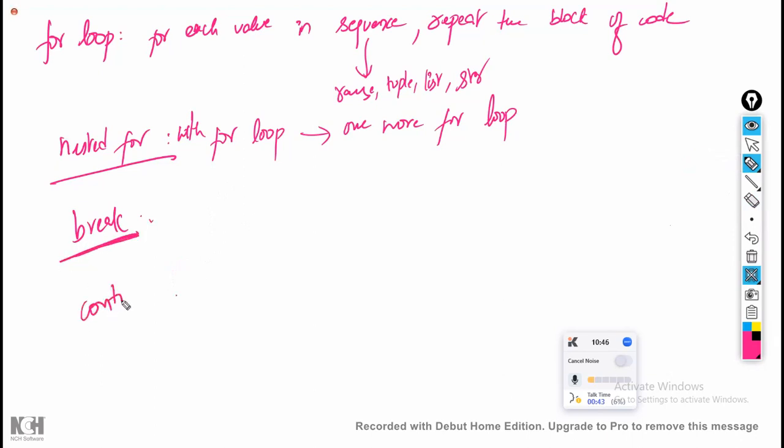And continue. What is meant by continue? Continue means it is going to continue to the next value in the sequence. Sir, automatically the for loop will continue to the next value in the sequence, right? Yes. If you write continue at the last, it will continue. If you don't write it also, it will continue. There is no use of writing continue at the last within the for loop.